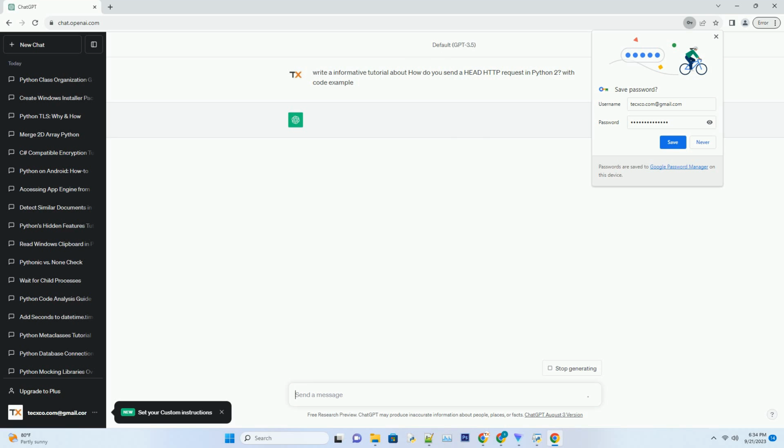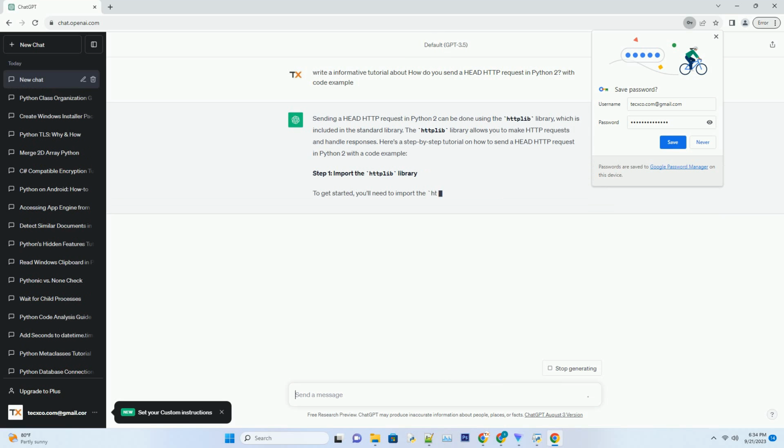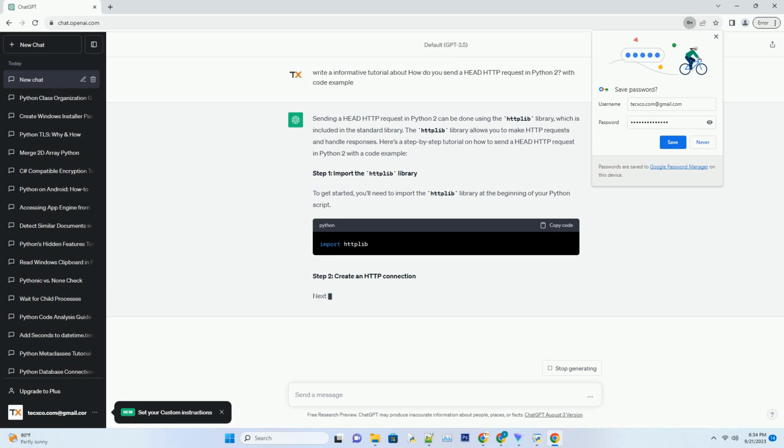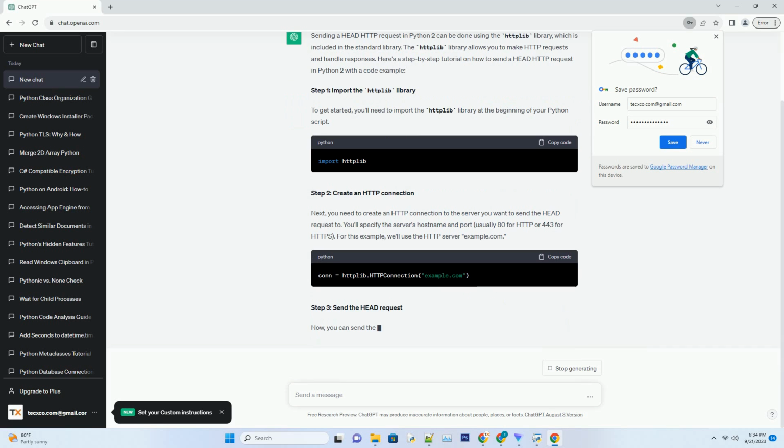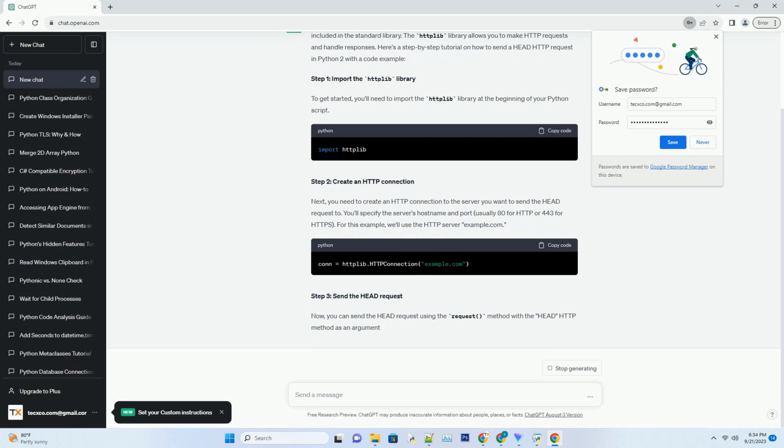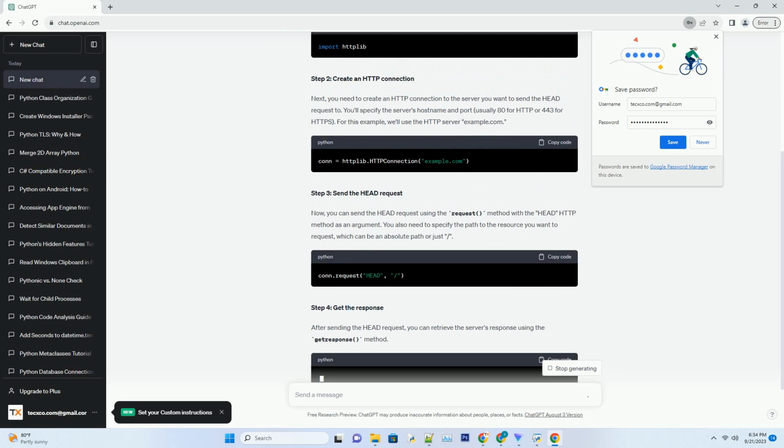Sending a HEAD HTTP request in Python 2 can be done using the httplib library, which is included in the standard library. The httplib library allows you to make HTTP requests and handle responses. Here's a step-by-step tutorial on how to send a HEAD HTTP request in Python 2 with a code example.